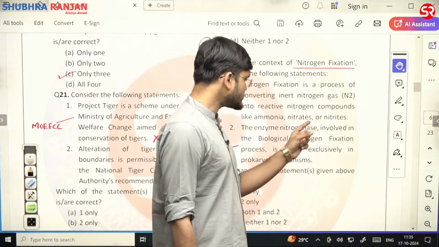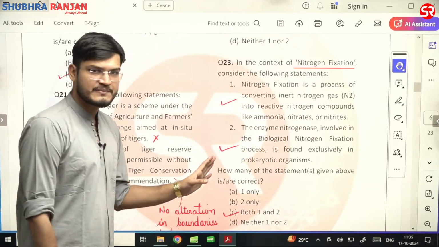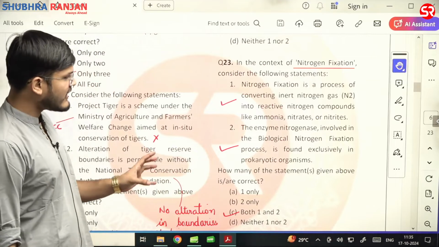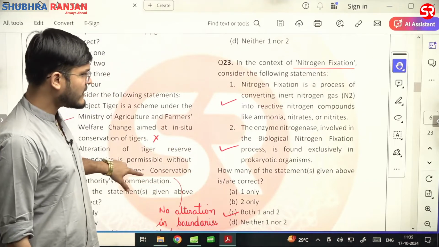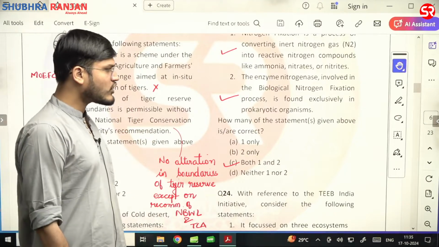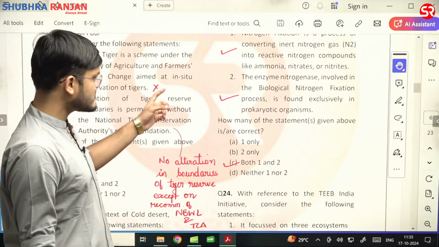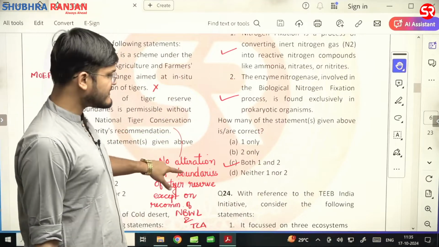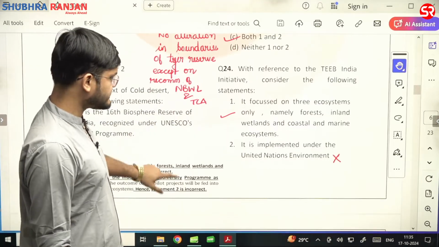Now with respect to question number 23, nitrogen fixation is a process of converting inert nitrogen gas into reactive nitrogen compounds like ammonia, nitrates and nitrite. First statement is correct. Second is the enzyme nitrogenase involved in the biological nitrogen fixation processes is found exclusively in the prokaryotic organisms. Second statement is also correct. Both statements are correct. C is the right answer.